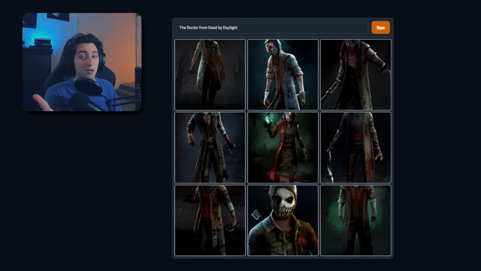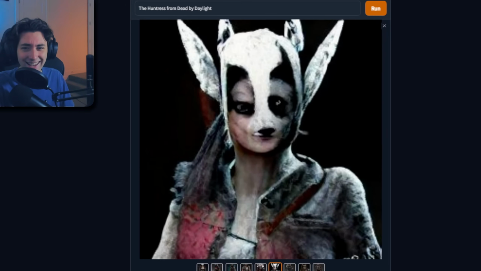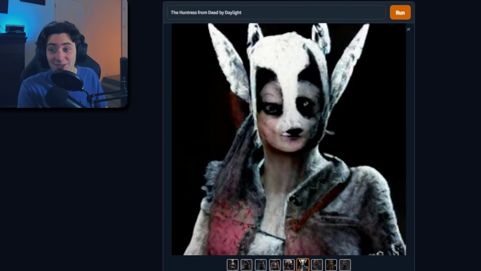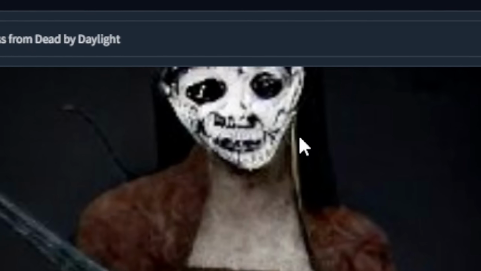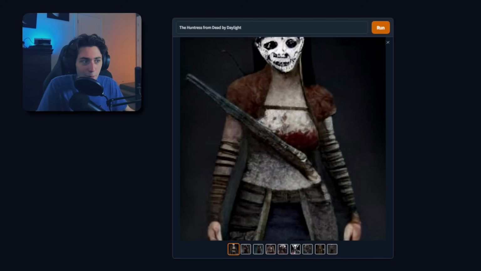I have a feeling this is gonna be really cool because she has a lot of very interesting cosmetics of animals. So let's see. What is this? This is not the Huntress. Let's see her other ones. What is that? Why does she have a double barrel shotgun? Imagine Huntress, instead of a hatchet, she just pulls up a double barrel shotgun. Also, why does she have a Michael Myers mask? What is going on here?